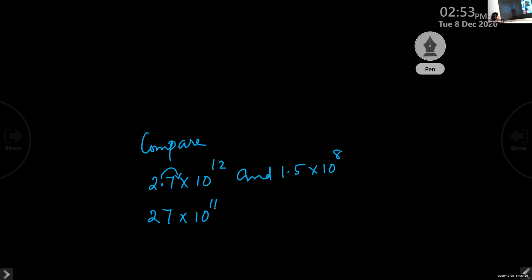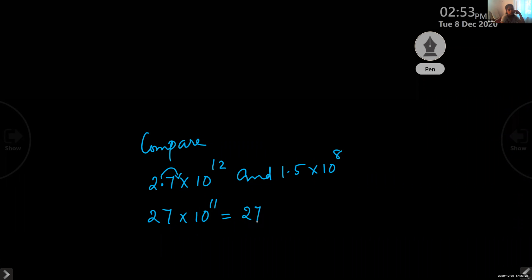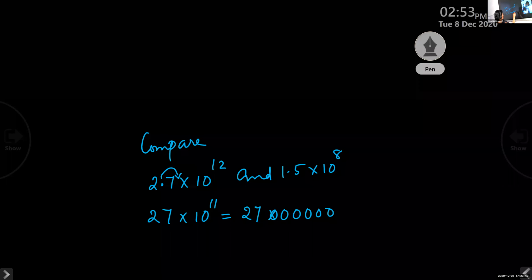So 27 into 10 into 10, 11 times, that is 27 followed by 11 zeros. 1, 2, 3, 4, 5, 6, 7, 8, 9, 10, 11. Big number, isn't it?